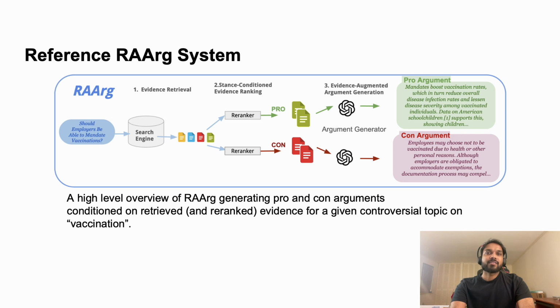Now here is our reference RAG system. We use the given controversial topic as a query and then retrieve the top K documents using a BM25 index. These documents are then re-ranked using stance condition re-rankers, where we use a list-wise instruction for each stance. These re-ranked documents are then fed to a GPT-4o mini model to generate arguments for each stance.